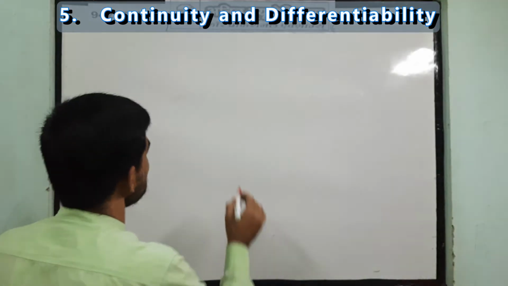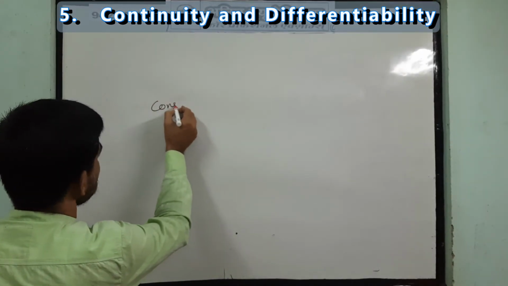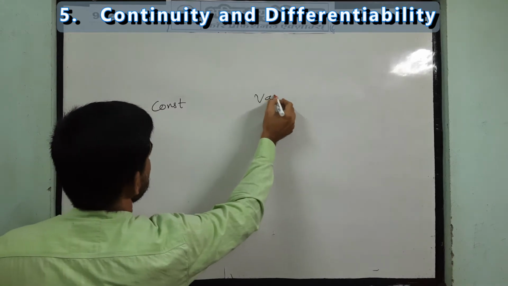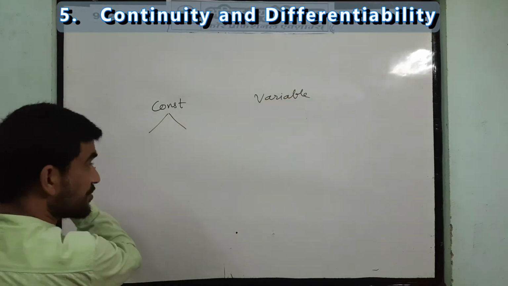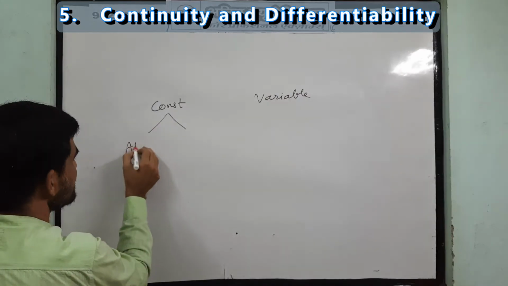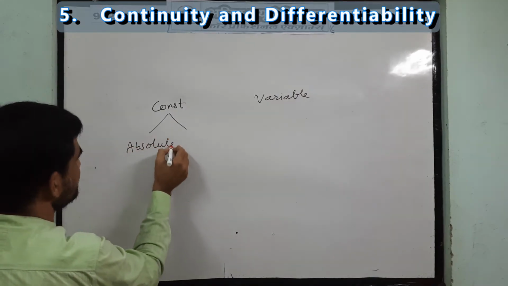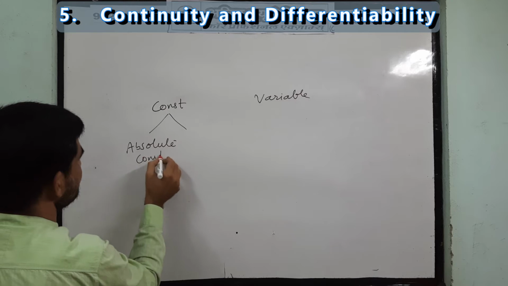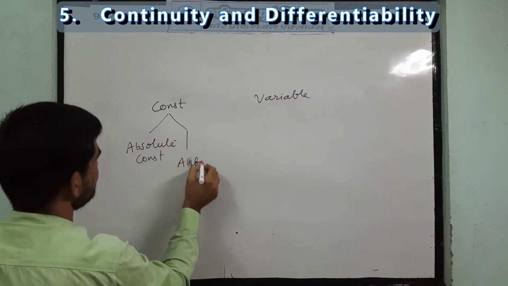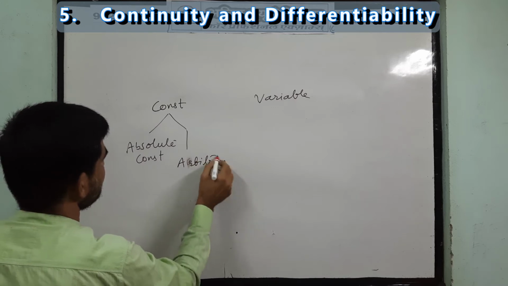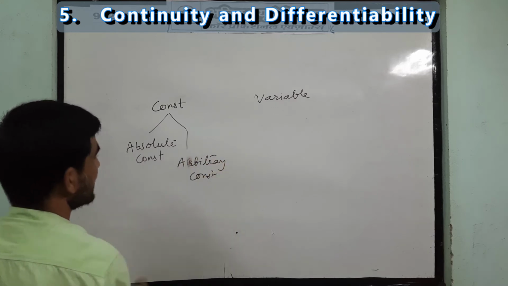Constants are of two types: absolute constant and arbitrary constant. Clear?